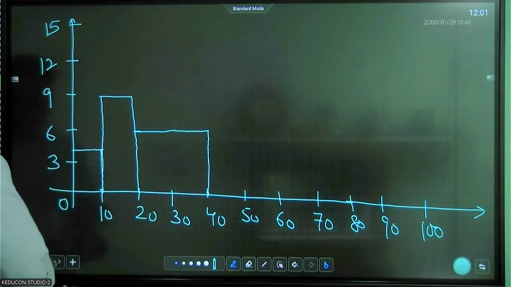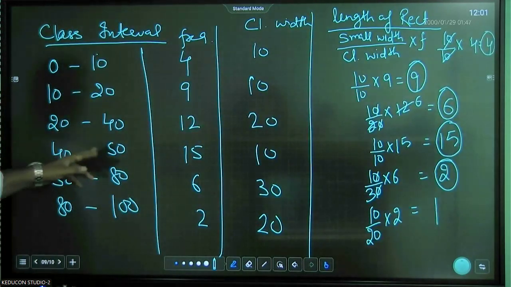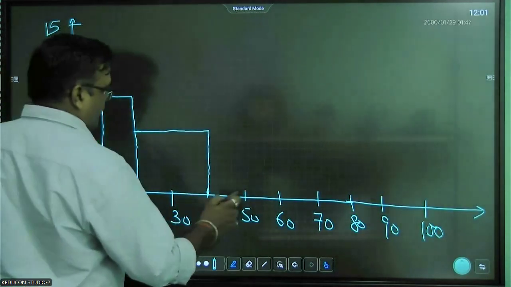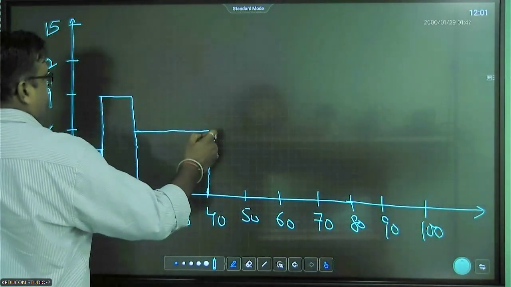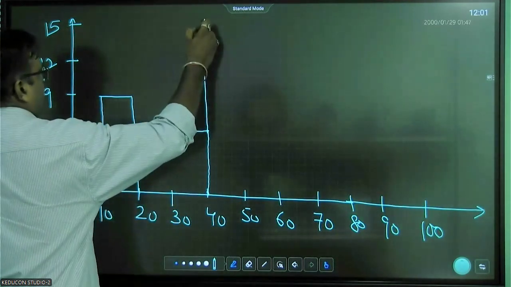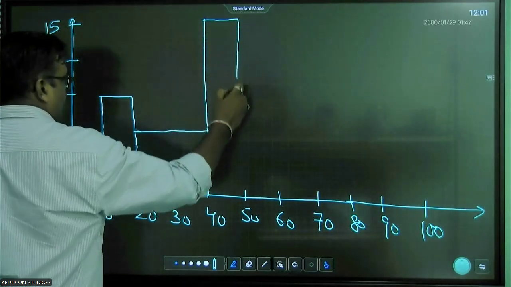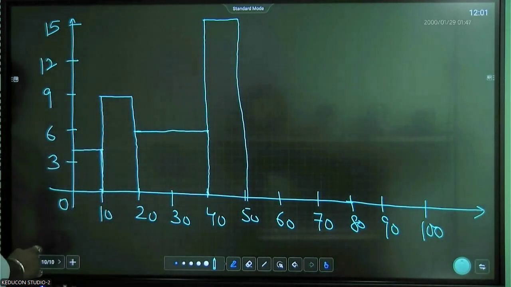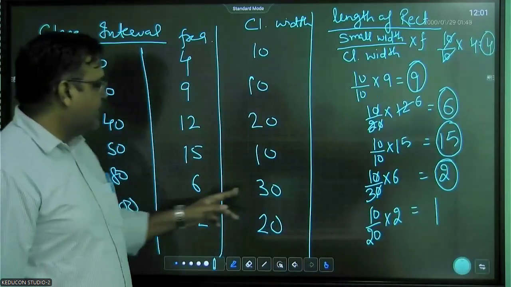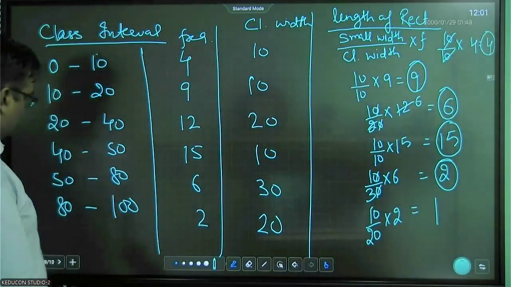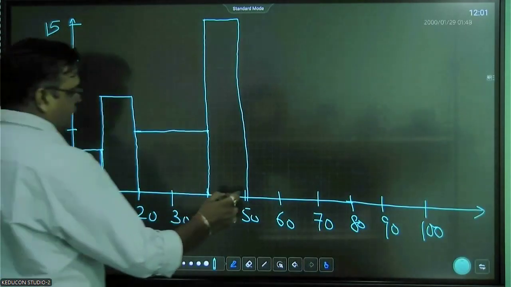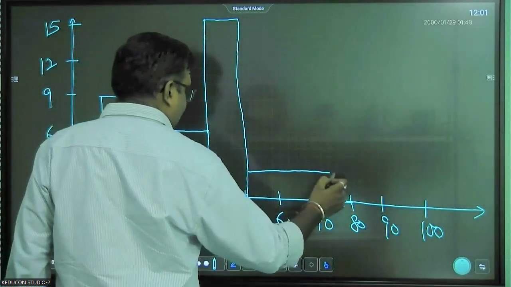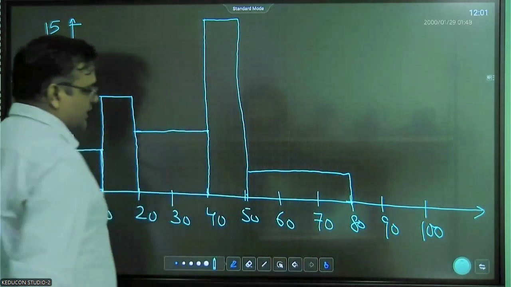Next is 40 to 50 and the length is 15. Next is 50 to 80 and the length is 2, right?